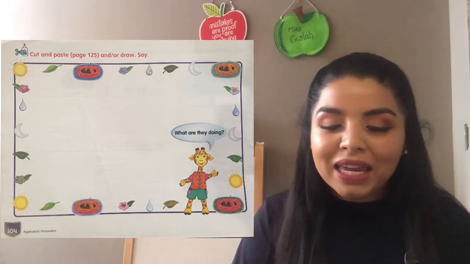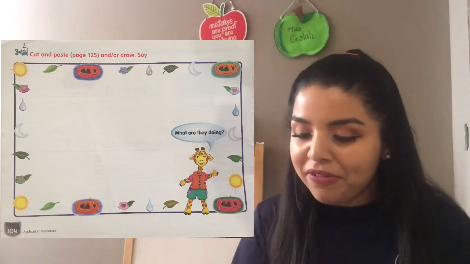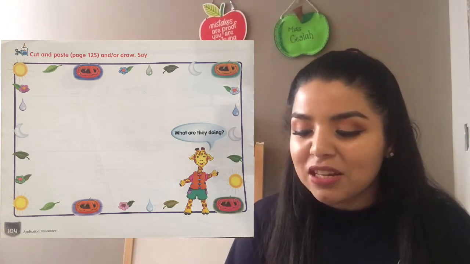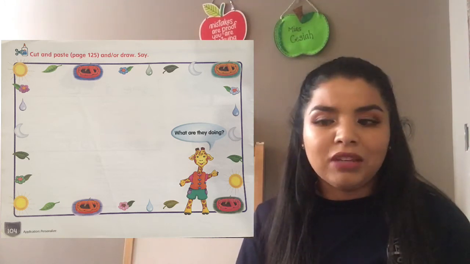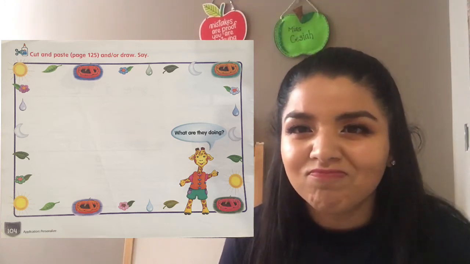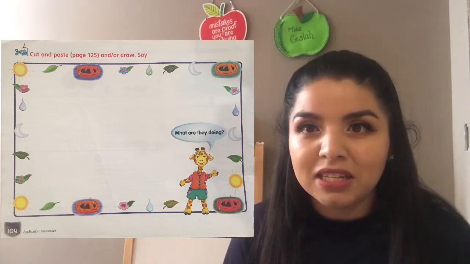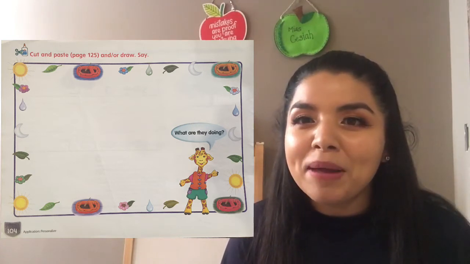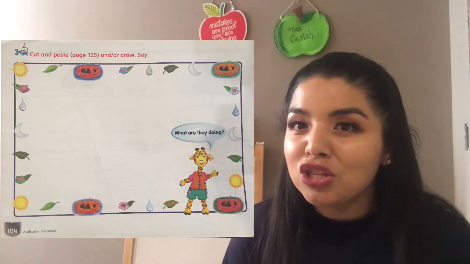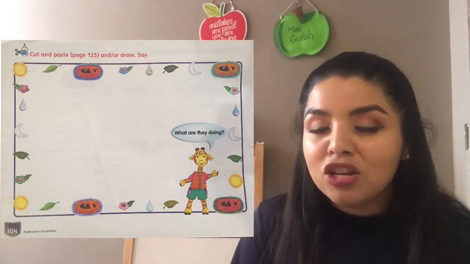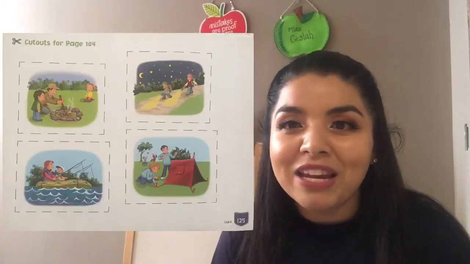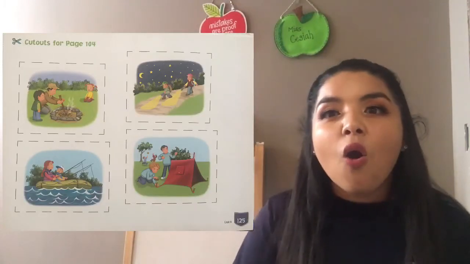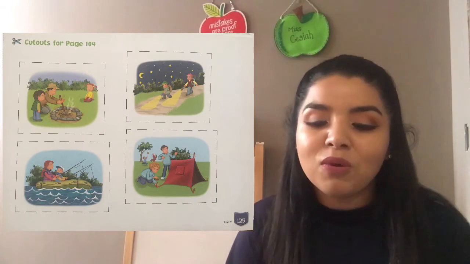Now you're going to count the rest of them. But right here, we can see Jolly Giraffe. And she's asking, what are they doing? Who? Can you see someone doing something? No, it's empty. So remember that we learned about some activities that we can do when we go camping. You're going to find the pictures on page 125. So please open your student book on page 125.